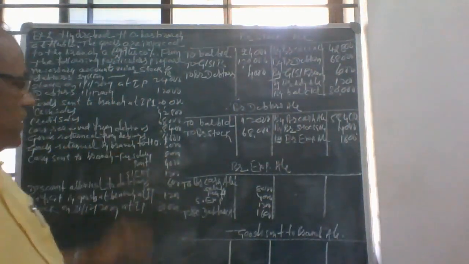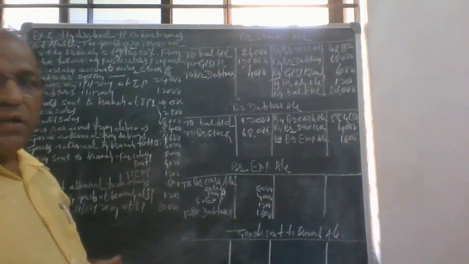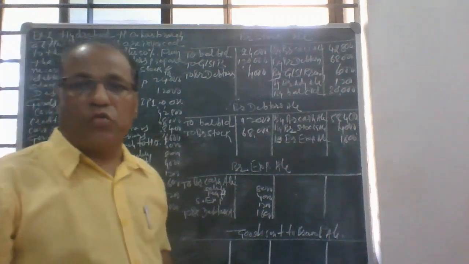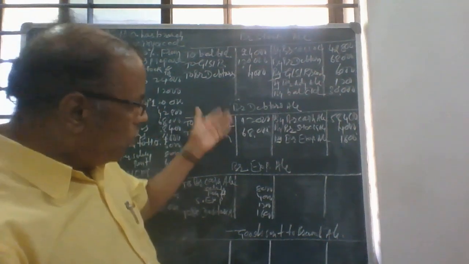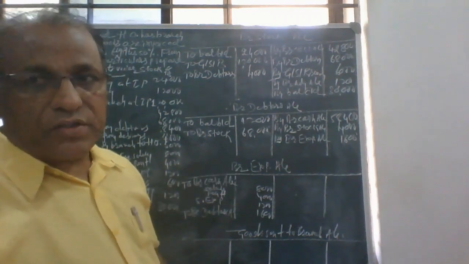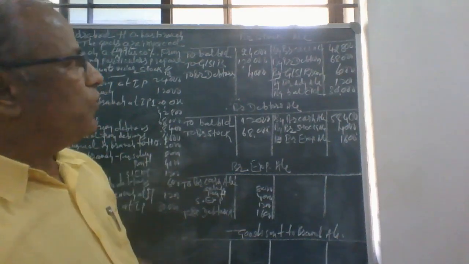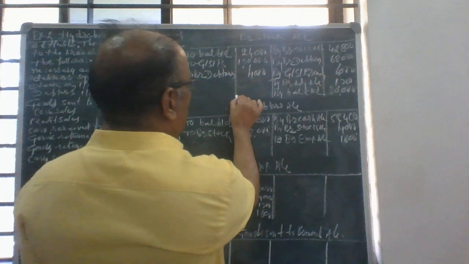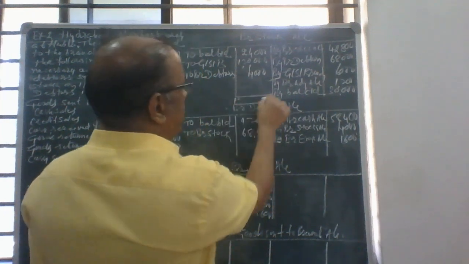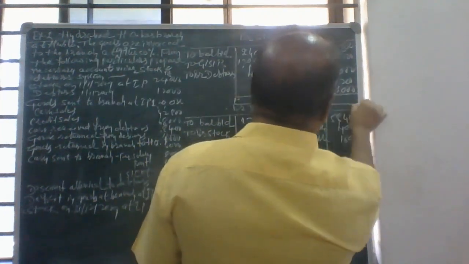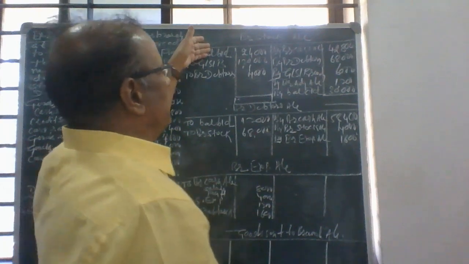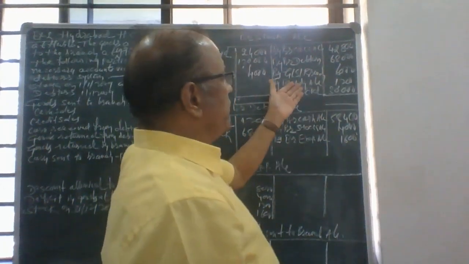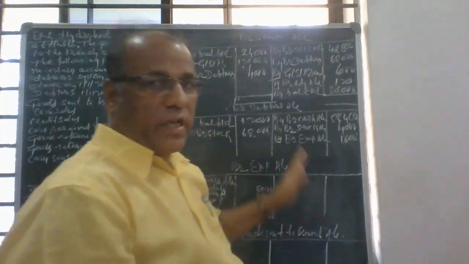So all the entries are entered in all these respective books. One more account we have to prepare later on, that is the branch adjustment account. Before that we have to close all these accounts. This account is automatically closed, no problem. The branch stock account is automatically closed because opening stock is also given, closing stock is also given, the deficit in stock is also given, so there is no difference.